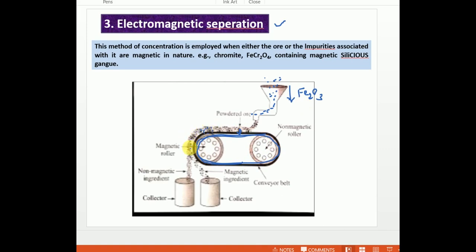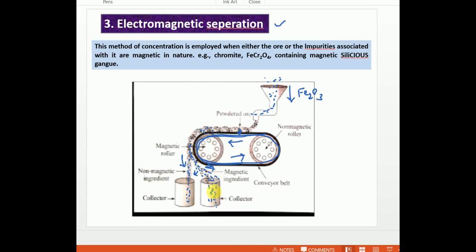The hematite particles get attracted towards the magnetic tape, and the impure particles, being non-magnetic, are not attracted. They repel from the tape and fall into another collector, and the magnetic particles are collected in another collector nearer to the roller.